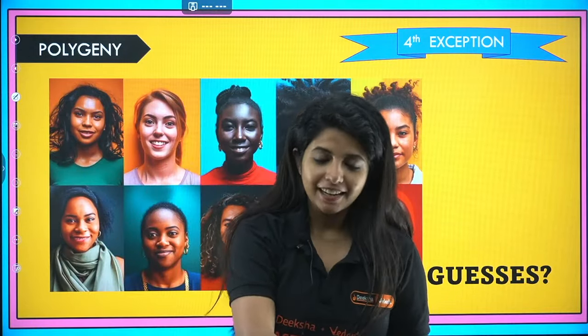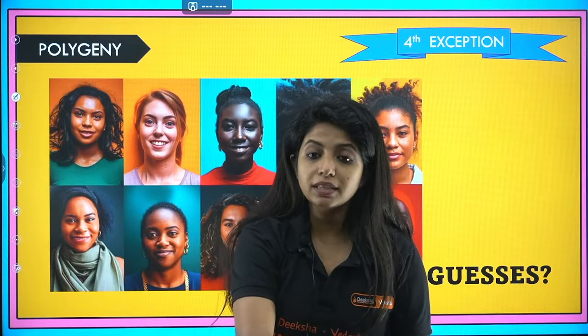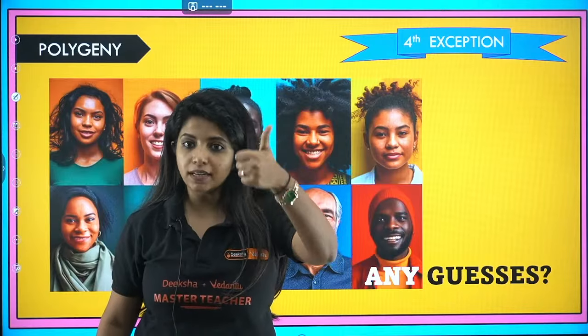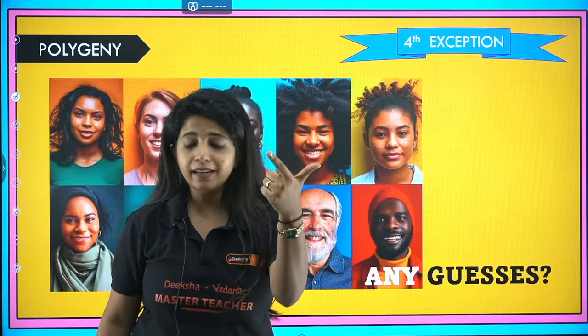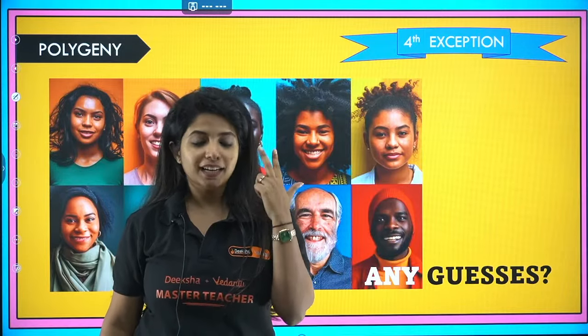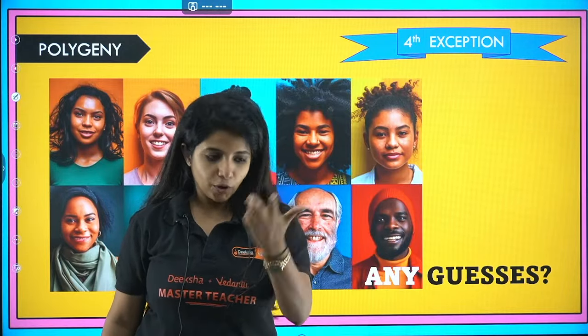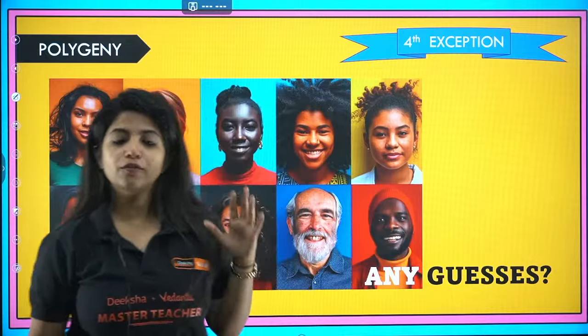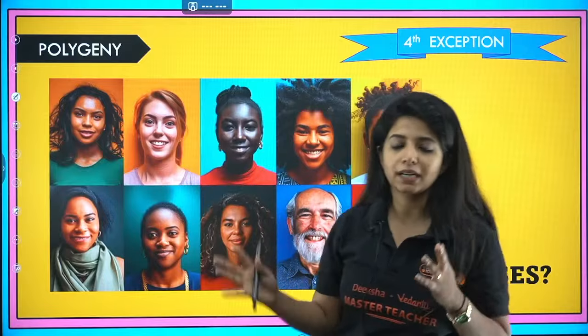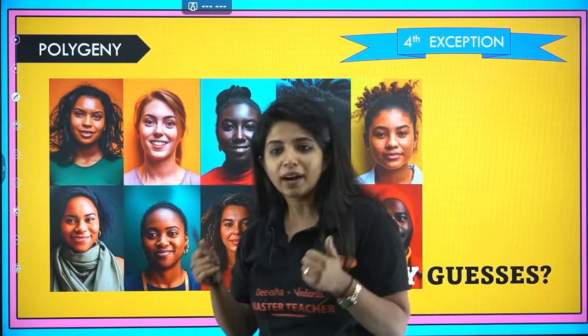So let's go ahead. Let's see the fourth exception. So we are dealing with the exceptions of Mendel's law. That is our concept right now. We read about incomplete dominance. That is one exception. Second exception, multiple allelism. Third exception was codominance. And now over here your fourth exception is polygeny. Polygeny is written somewhere else in your NCERT, but please understand this is also an exception. Why do I say so?